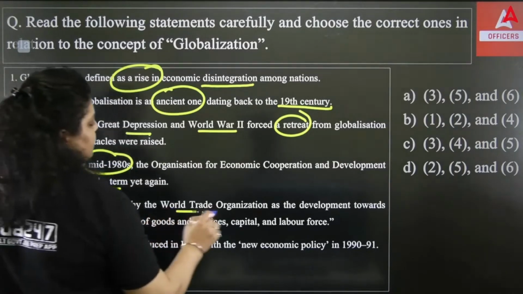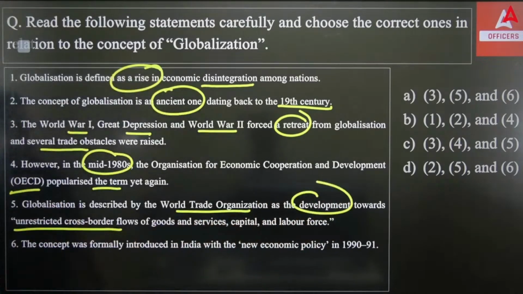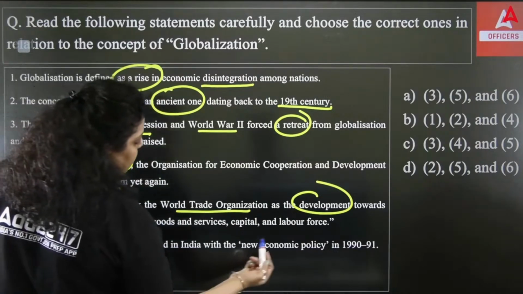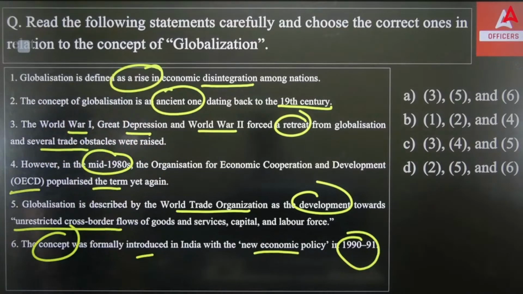Globalization is described by the World Trade Organization as a development towards unrestricted cross-border flows of goods and services, capital and labor force. And the last one is saying the concept was formally introduced in India in the new economic policy of 1991. What do you think, which of the following statements is correct?